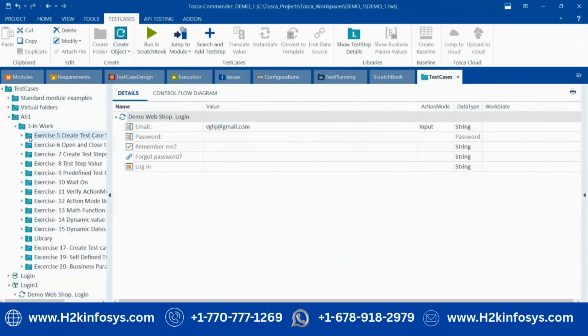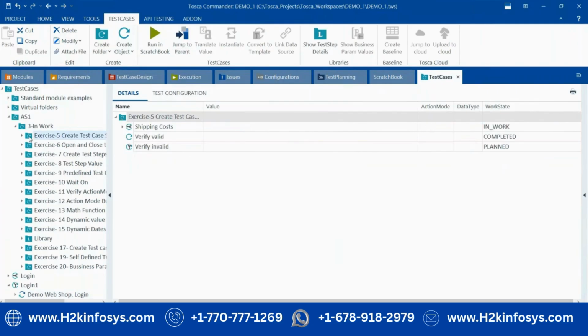What will be the execution time if we have 100 modules? It depends on your scenario. If 100 models are available and your application is slow or very fast, or you are only doing the verification, it depends on the overall application and everything. But as compared to Selenium and other tools, execution is very fast.